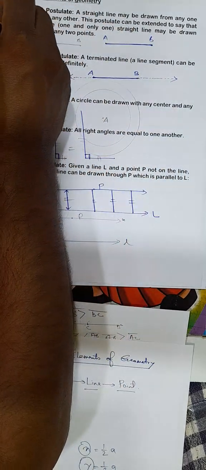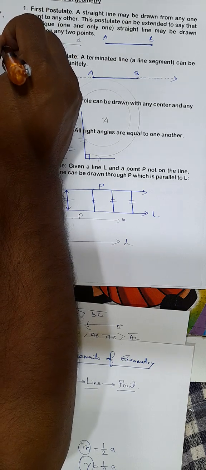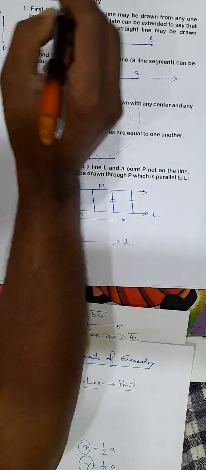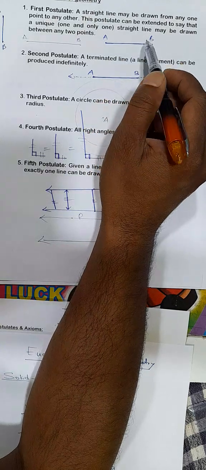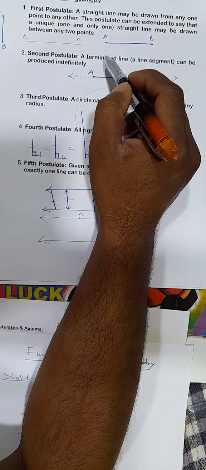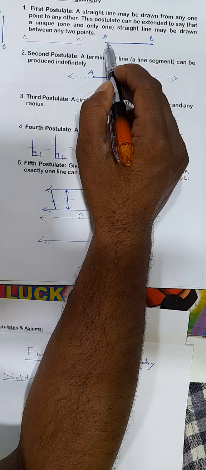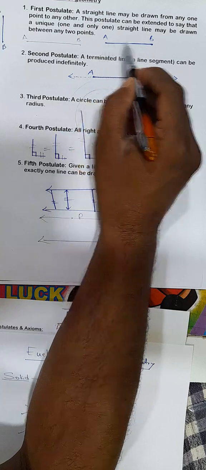Suppose you are given a point A and another point B. So a straight line can be drawn from A to B. That means between two given points, you can draw only one straight line passing through them. If you are given two points A and B, only one straight line can be drawn through A and B.